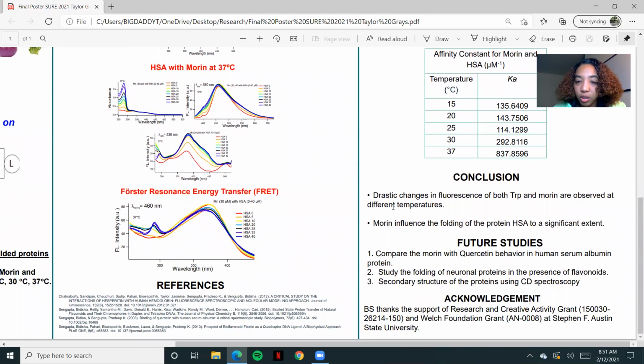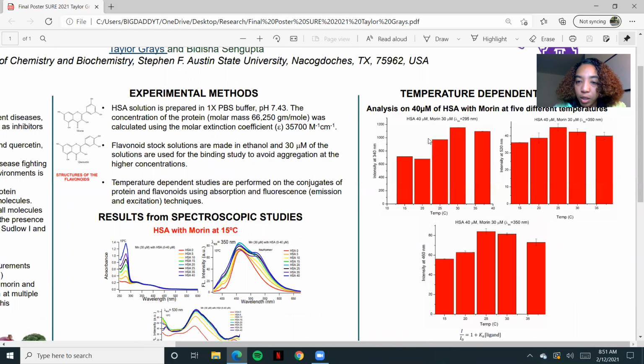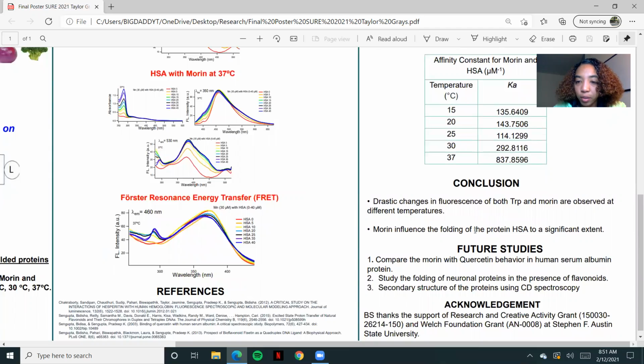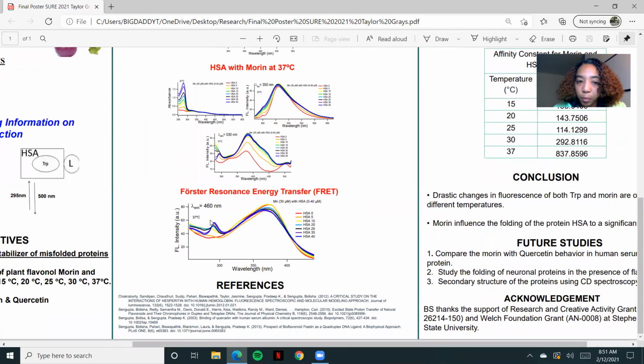In conclusion, we notice that there are drastic changes in fluorescence of both tryptophan and morin as observed at different temperatures. As we did say, it goes from 700 to 1200, and it goes from around 50 to over 80. Morin influenced the folding of the protein HSA to a significant extent, as we can prove this point because morin does influence it, as there is an energy transfer. Remember the tryptophan peak and the morin peak.